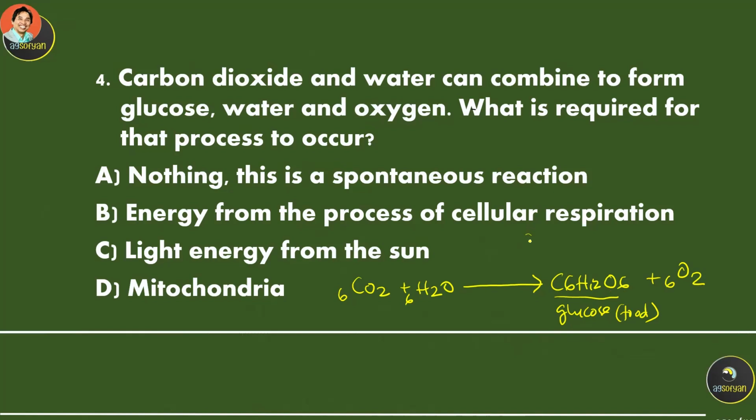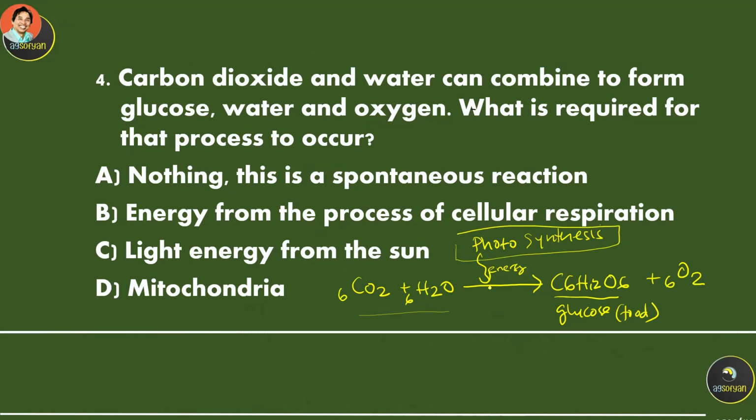This is called synthesis. Synthesis is a reaction that creates a bigger molecule from smaller molecules. Now, this reaction cannot be done without energy, so energy has to enter into this reaction. This energy comes from light, and photo means light.